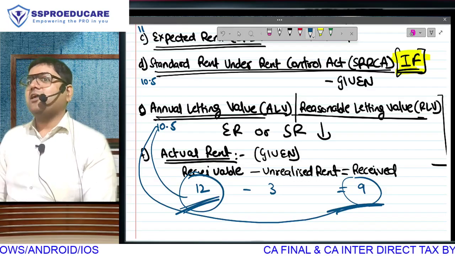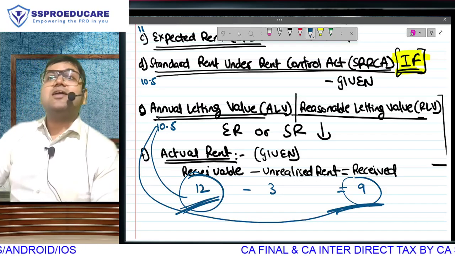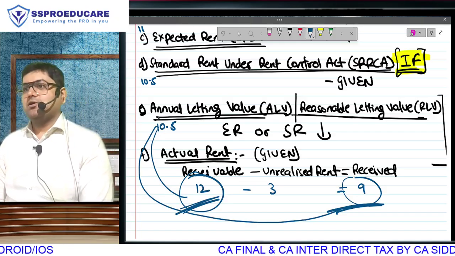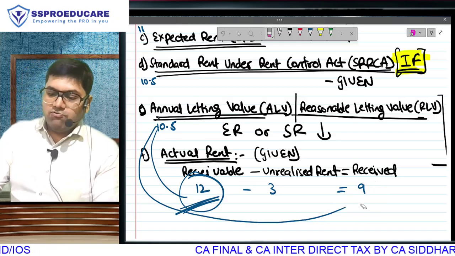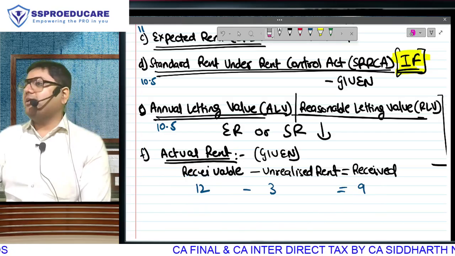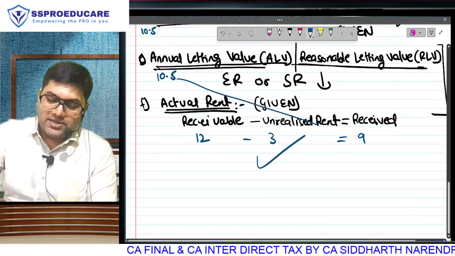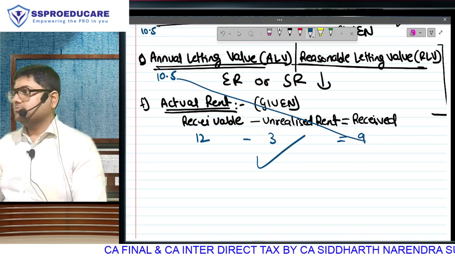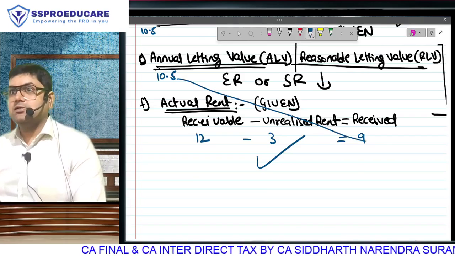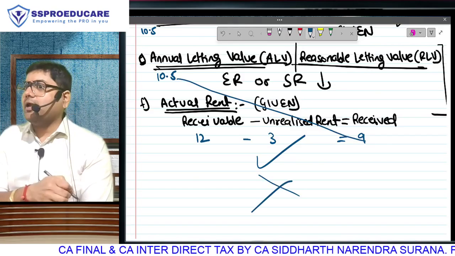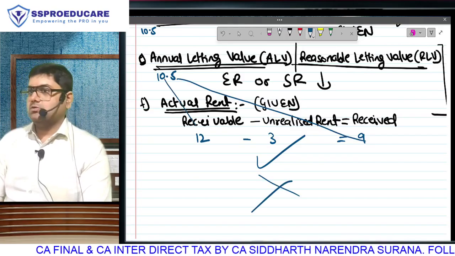So the question that we have before us is, will I get deduction of unrealized rent? So, what is my question? Will I get deduction of unrealized rent? If your answer is yes, I will get deduction, so your comparison will be here, because I am getting deduction. If your answer is no, I will not get deduction, then you compare these two.